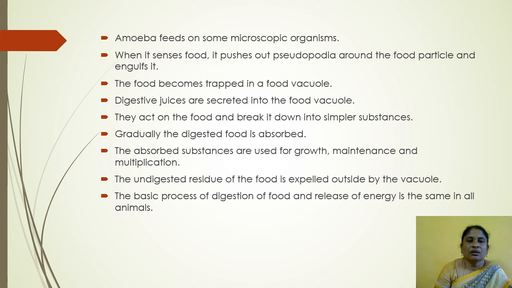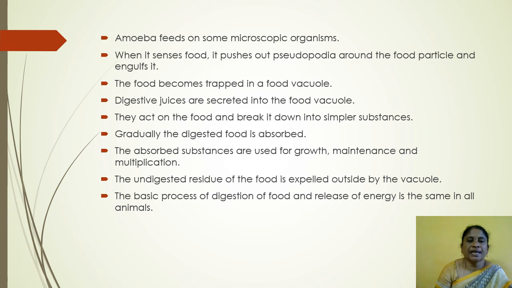Digestive juices are secreted into the food vacuole. The food enters the vacuole, and the vacuole secretes the digestive juices. They act on the food and break it down into simpler substances. Gradually, the digested food is absorbed.